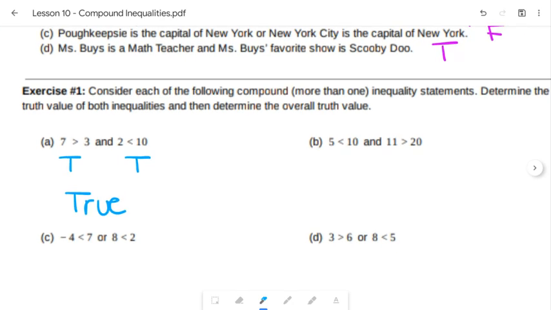For B, it says 5 is less than 10, which is true, and 11 is greater than 20. Now that's false. That's not true. So it says that those two things both happen, right? Like 5 is less than 10 and 11 is greater than 20. Well, with the and statement, as soon as one of them's not true, it makes the whole compound inequality false. Just like the first one of our do now.